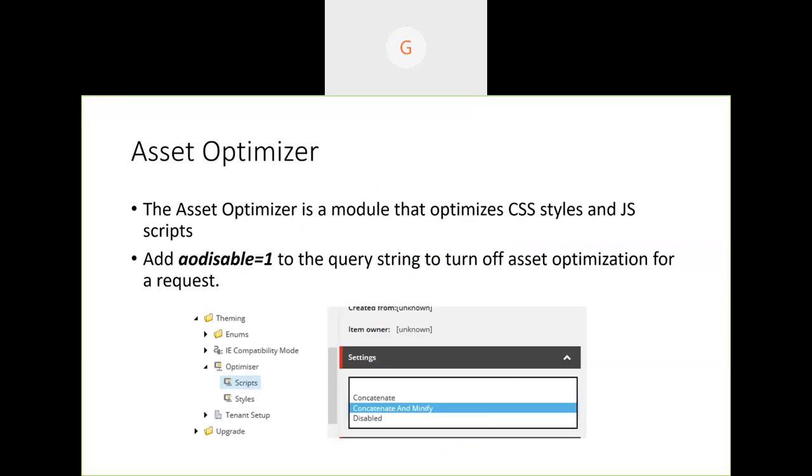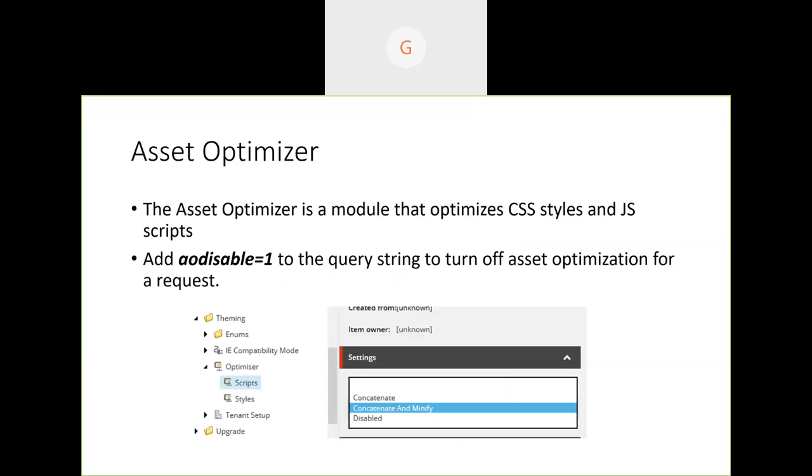And another good thing is the asset optimizer. In general projects, we get those styles and scripts, right? Either the front-end team gives us fully optimized, concatenated and minified scripts and styles as one file, and we just add them into our layouts. Or sometimes we might need to do it from an MVC perspective, like backend, where we get those files and minify and optimize all those things.